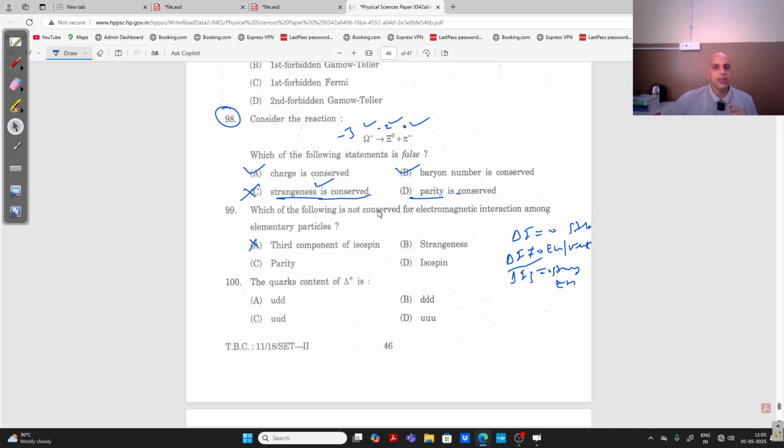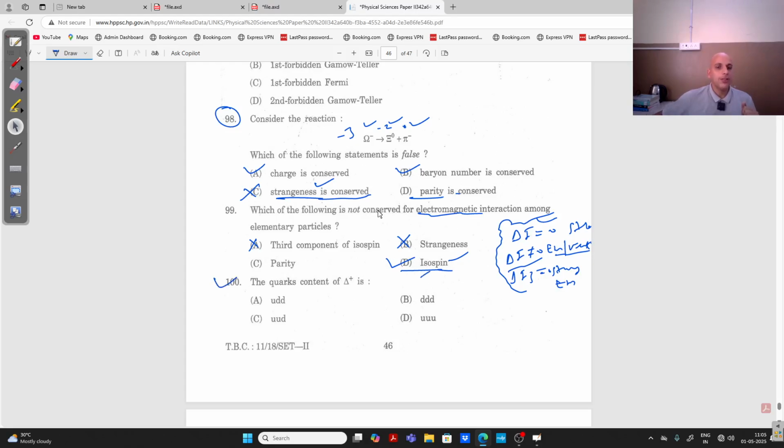Strangeness is also conserved in the electromagnetic interaction, right? Parity is also conserved, or it can be non-conserved, but we usually take parity as conserved in electromagnetic interaction. There is rare violation, right? But isospin is equal to 0 for strong interaction, non-equal to 0 for electromagnetic and weak interaction. So this is the correct answer. In an earlier lecture I have explained all these conservation laws. So isospin is not conserved.